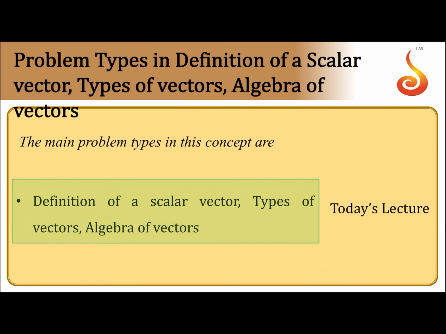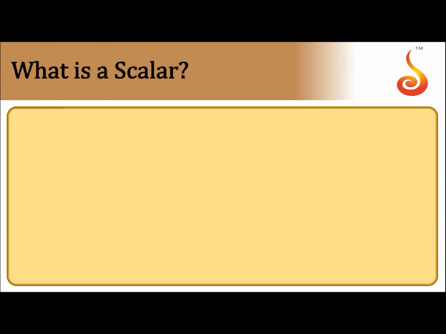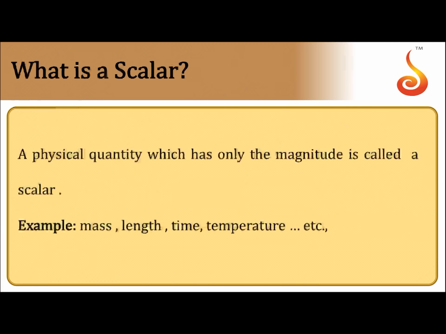Okay, first one, what is meant by a scalar? We know that a physical quantity which has only the magnitude is defined to be a scalar. Example: mass, length, time, temperature, etc. This is a quantity defined by its magnitude.